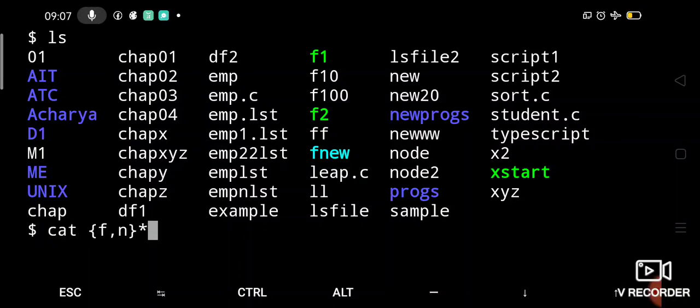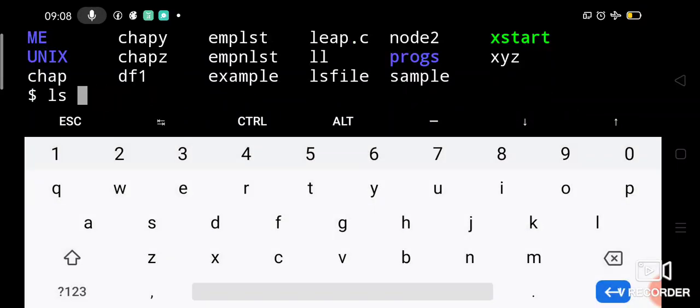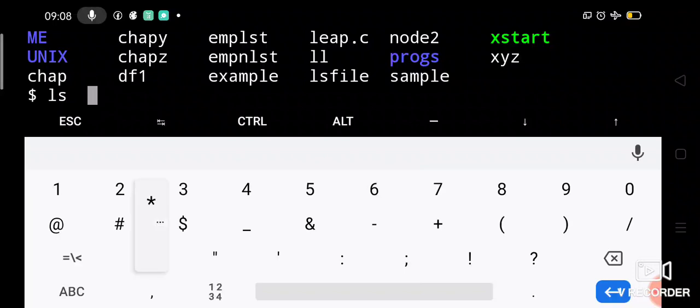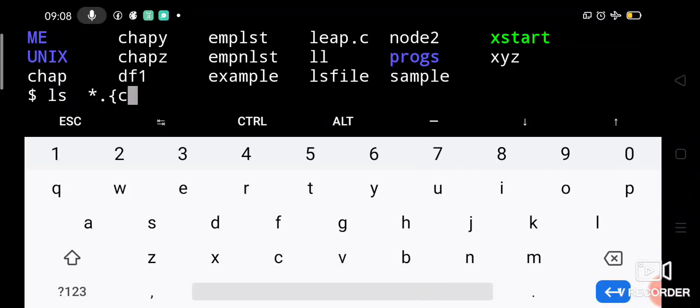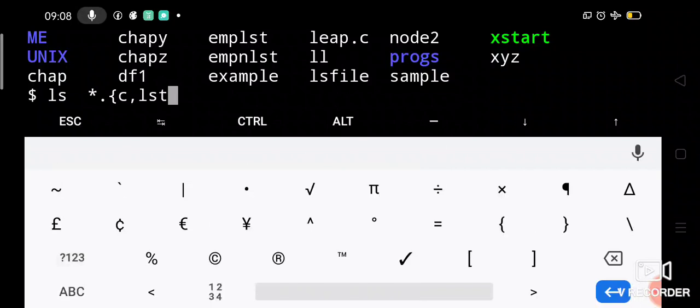In order to list the .c files and .lst files, we will write the command ls *, meaning all files which have the extension after the file name. The extensions are dissimilar, right? C and LST are dissimilar, so we write within curly braces {c,lst}. So all file names which have the extension .c or .lst should be listed.